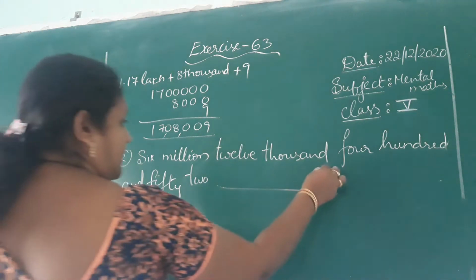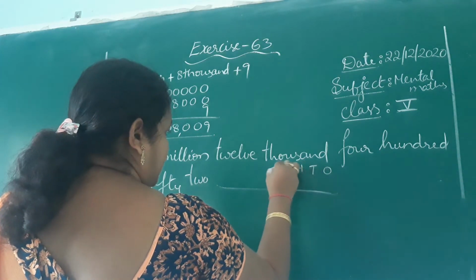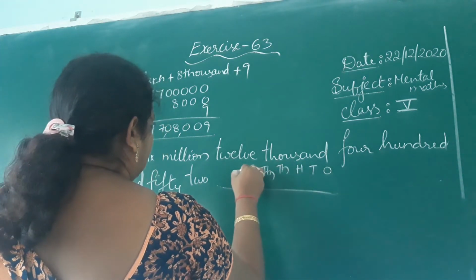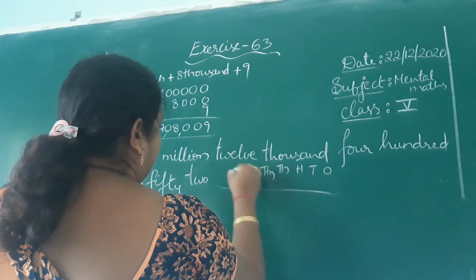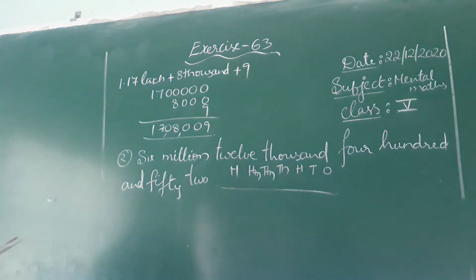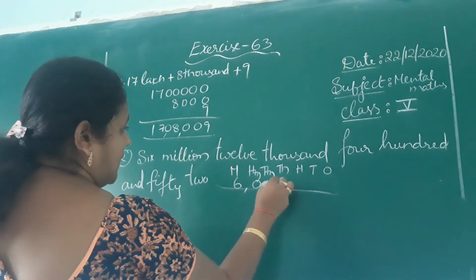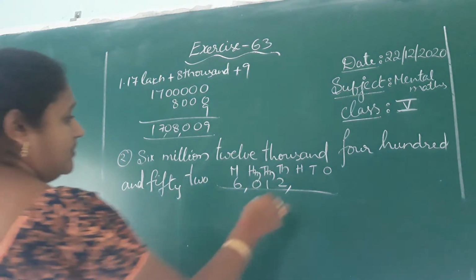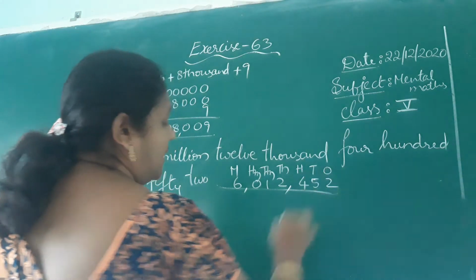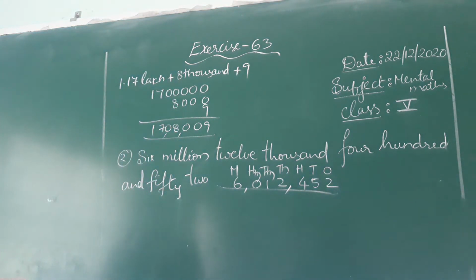So if you write the place values: ones, tens, hundreds, thousands, ten thousands, lakhs and millions. What is the question? 6,012,452.